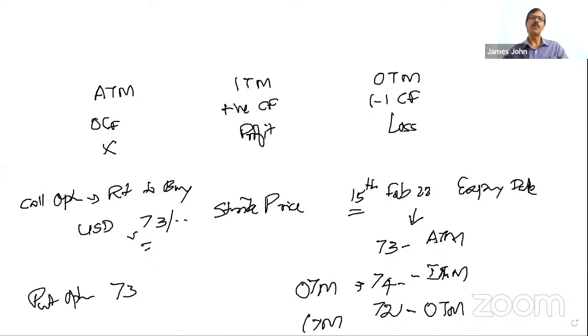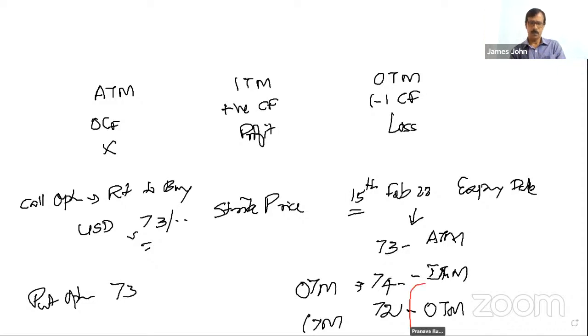So this is the confusion most of you should have. Here, first you look at what is the option. If it's a call option, it means it is a right. The customer, the holder, has got a right to buy, whether it is foreign currency or a stock or a commodity, anything. You can have an option contract with the dollar, or you can have an option contract on a commodity.